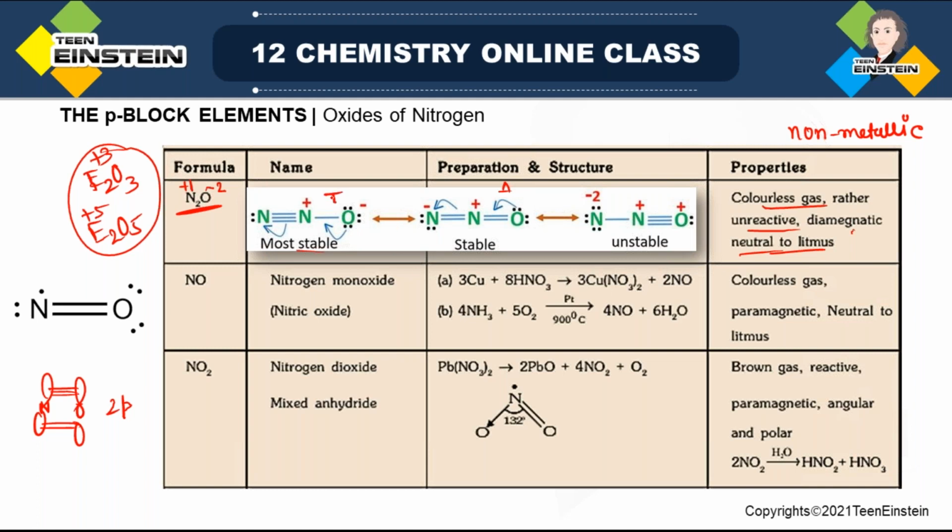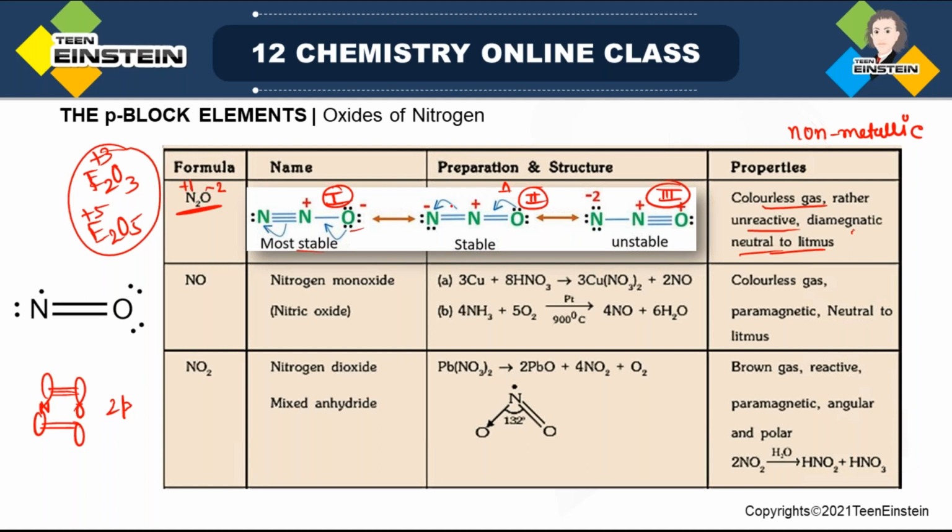The first structure, 1, then 2, then 3. Now among these three, it can be asked that you have to arrange them according to stability. Here the first one is actually most stable. And why is it most stable? Because here the negative charge is present over oxygen, and oxygen is more electronegative than nitrogen. So obviously it will prefer negative charge. That is why it is most stable.